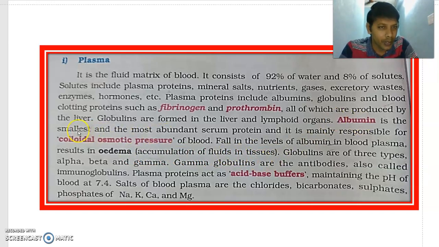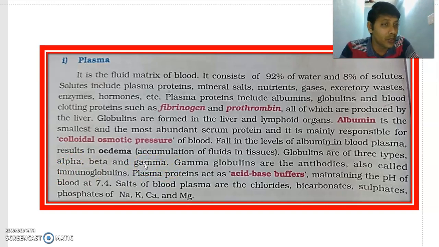Albumin is the smallest of all proteins in the blood and the most abundant serum protein. Globulins are three types: alpha globulins, beta globulins, gamma globulins. Gamma globulins are also called immunoglobulins and commonly called antibodies.